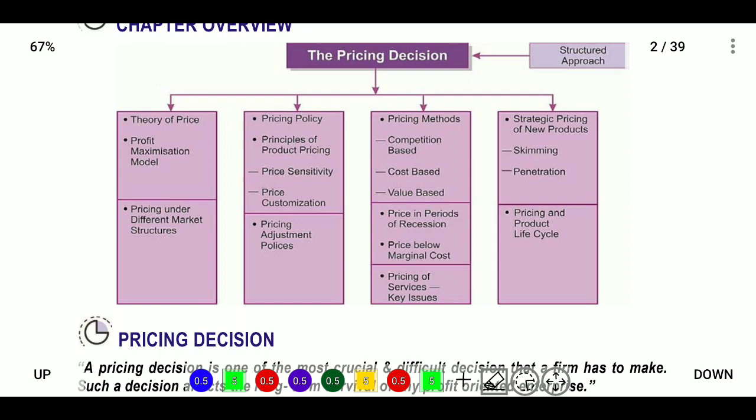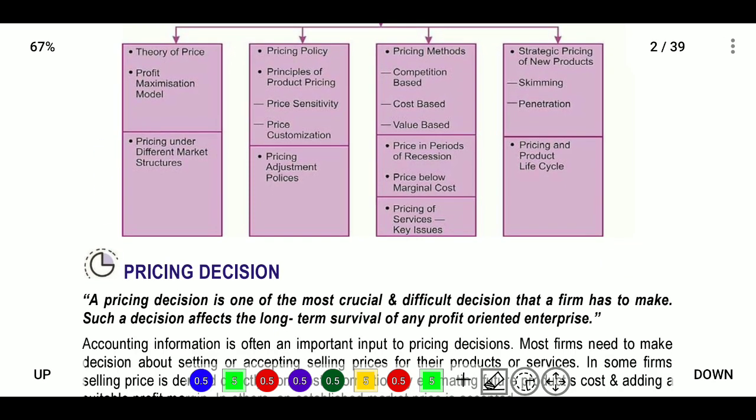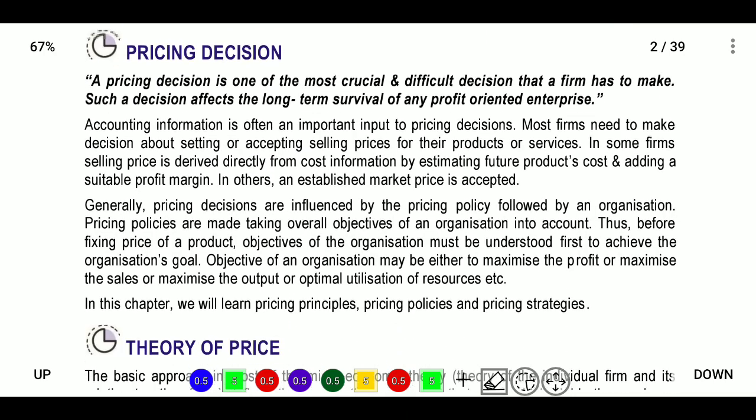Whereas price in periods of recession, price below marginal cost, pricing of services, key issues. Next, strategic pricing of new products, where skimming and penetration, and pricing over product life cycles. Skimming and penetration are two strategies we use when producing a new product. We will see them clearly in their cases.